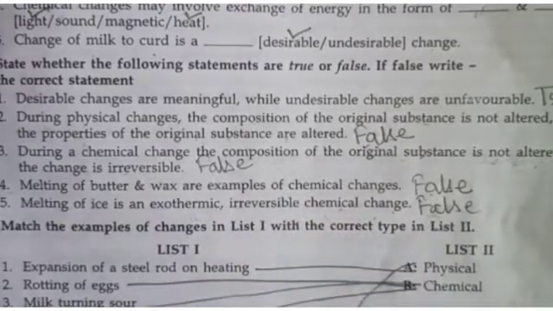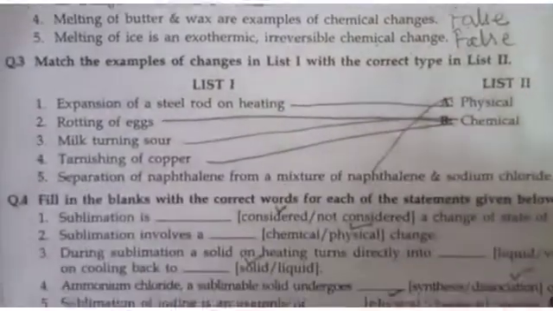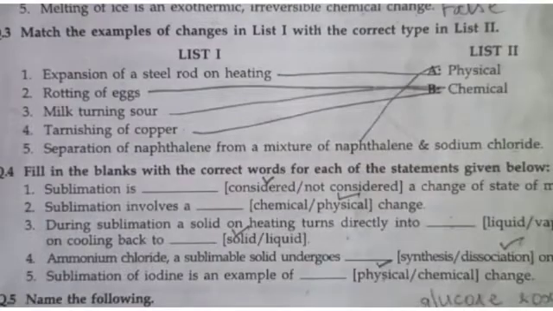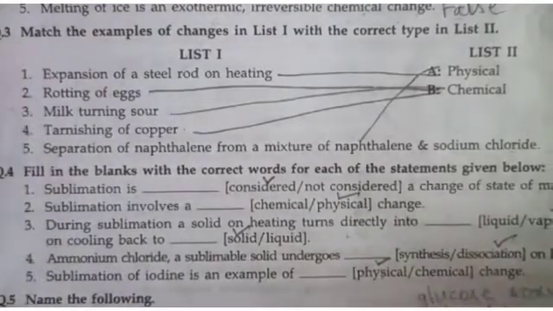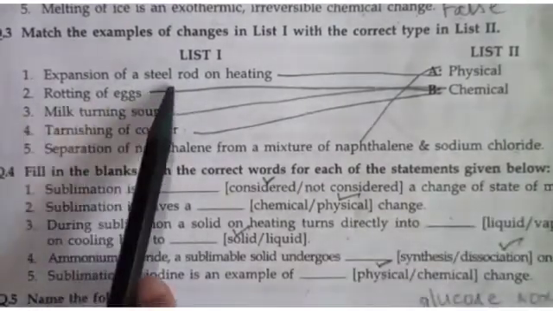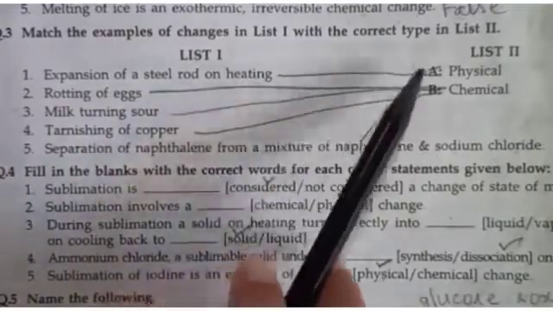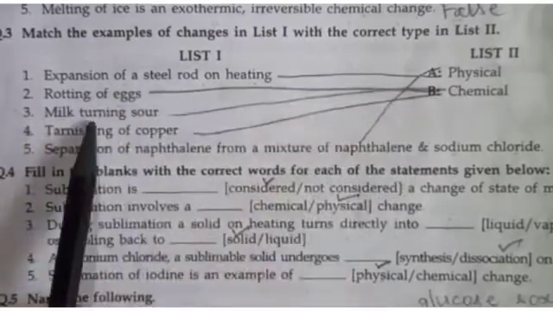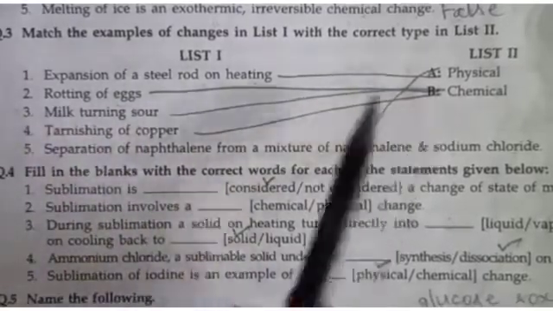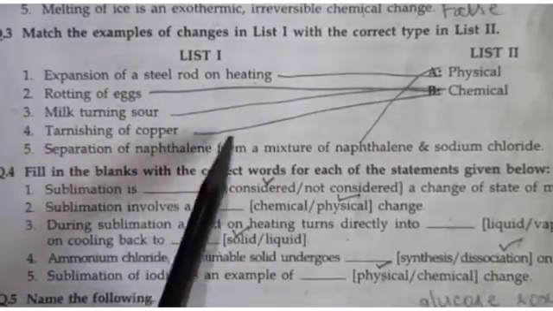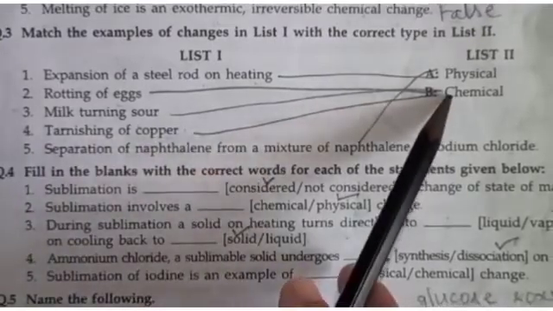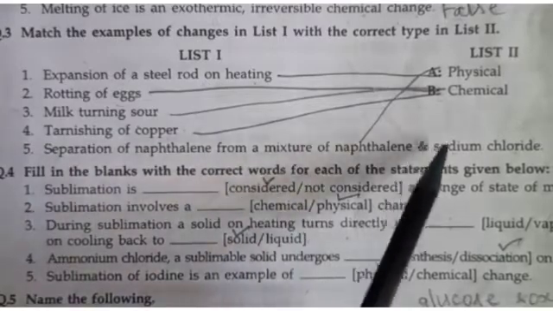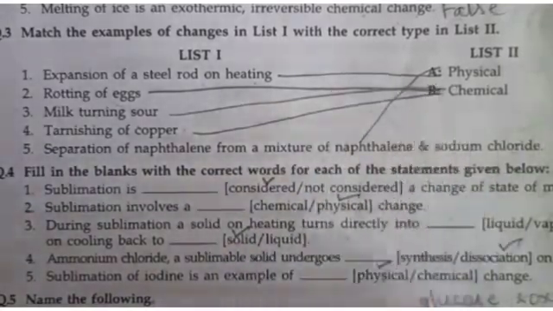Okay. Then comes: match the examples of changes in list 1 with the correct type in list 2. Here we have expansion of a steel rod on heating. It is a physical change. Rotting of eggs is a chemical change. Milk turning sour is a chemical change. Tarnishing of copper is a chemical change. Separation of naphthalene from a mixture of naphthalene and sodium chloride is a physical change.